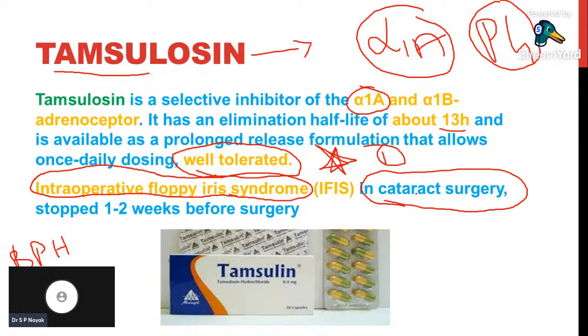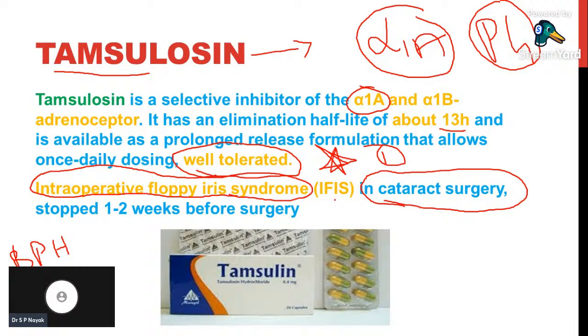If cataract surgery has to be done, then we have to stop tamsulosin 1 to 2 weeks prior to cataract surgery. If tamsulosin is continued in cataract surgery patients, this condition, intraoperative floppy iris syndrome, is commonly seen, and because of this condition, the surgical procedure may be interrupted.